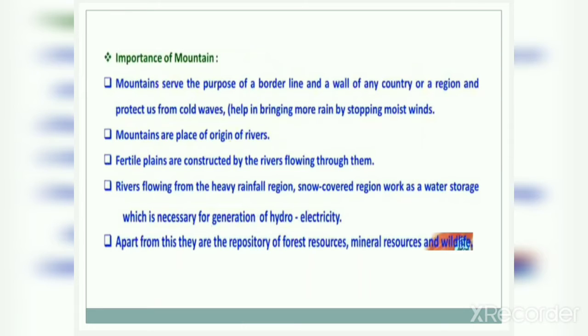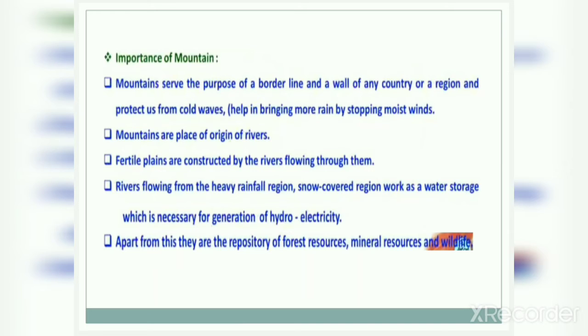Water is stored in the form of snow, and it is necessary also when the sun rays come and this snow gradually melts in the form of water, and this storage is used for hydroelectricity. So this is a main important function for the use of hydroelectricity. Mountains are also necessary. Apart from this, they are the repository of forest resources, mineral resources and wildlife.